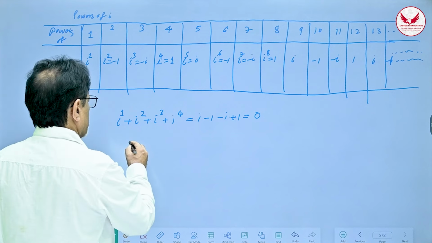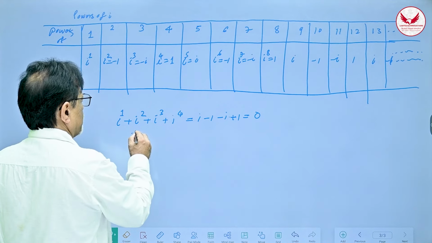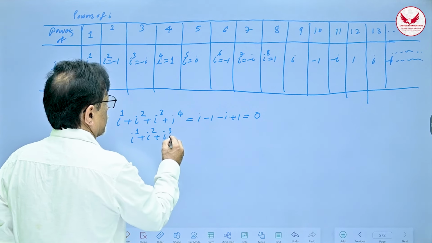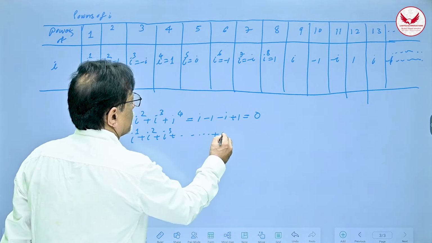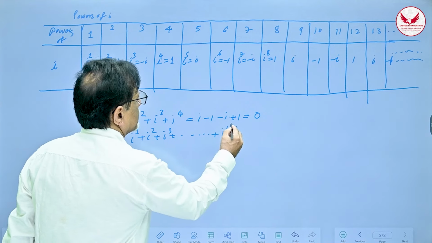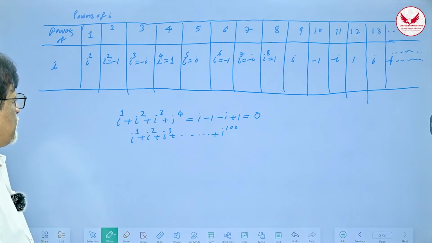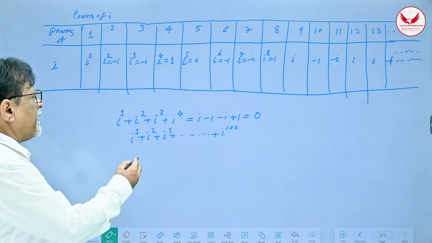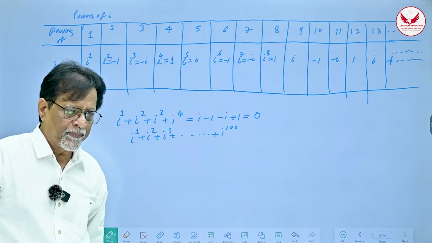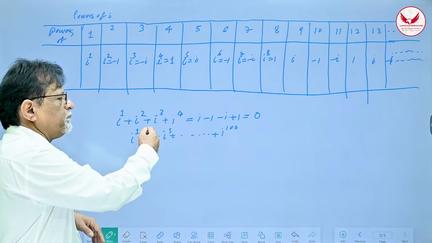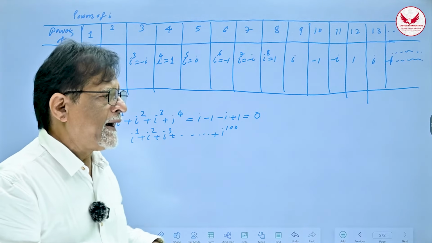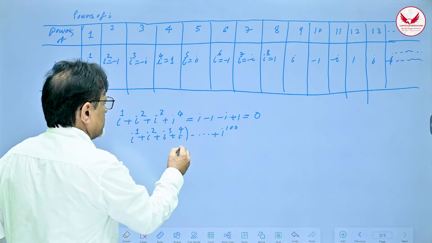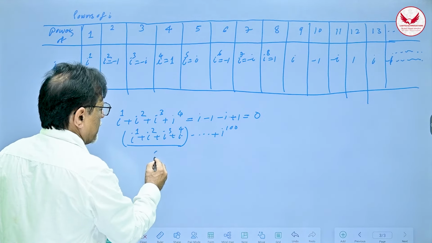For example, if I ask you, what is i raised to 1 plus i raised to 2 plus i raised to 3, right up to i raised to 100? There are 100 powers, and every group of four consecutive powers, first, second, third and fourth, will add up to 0.